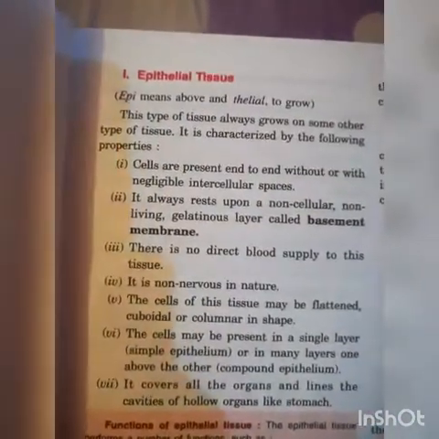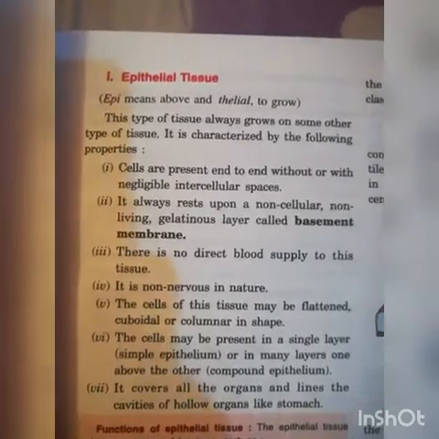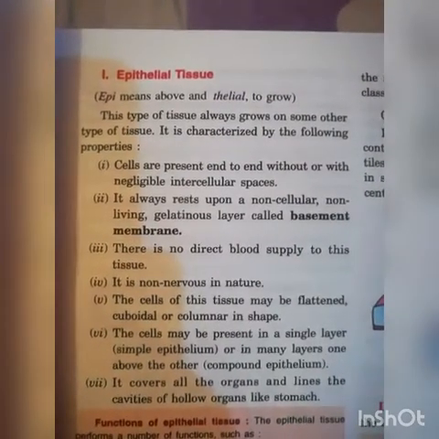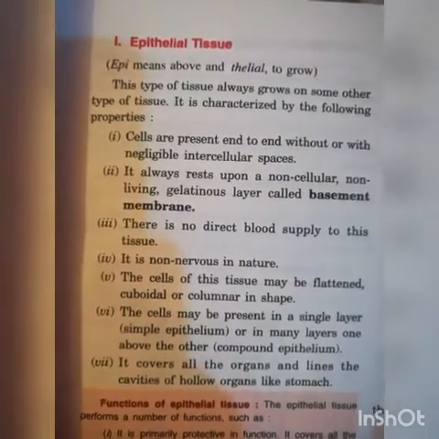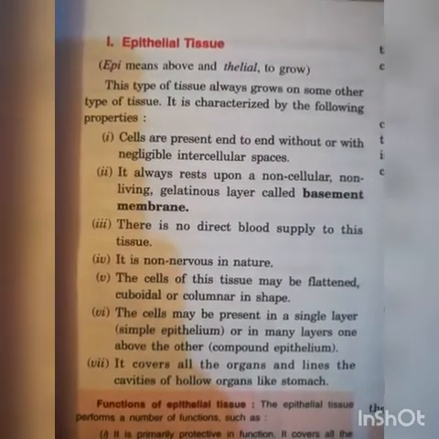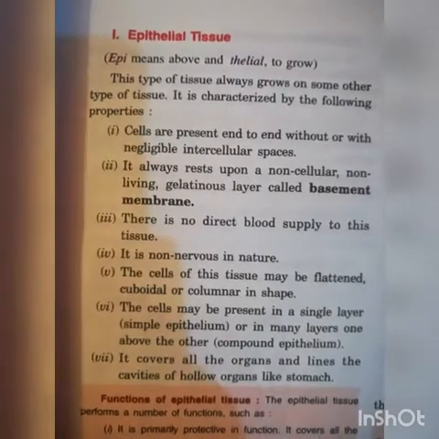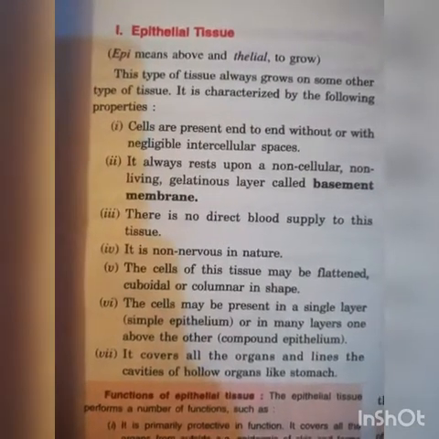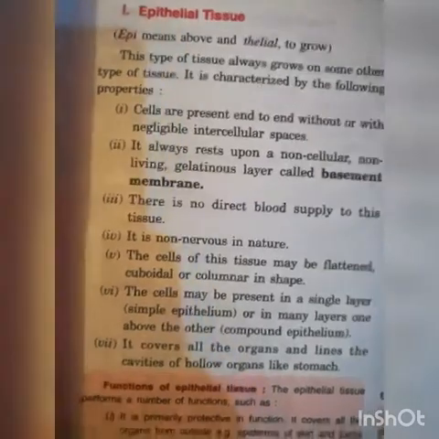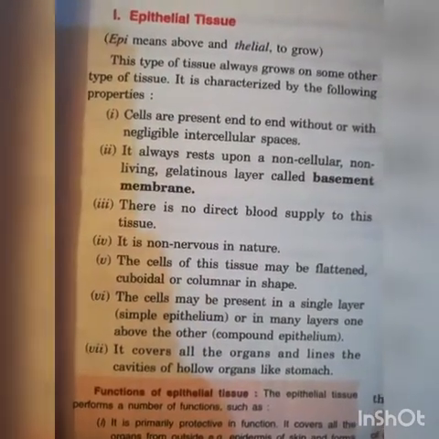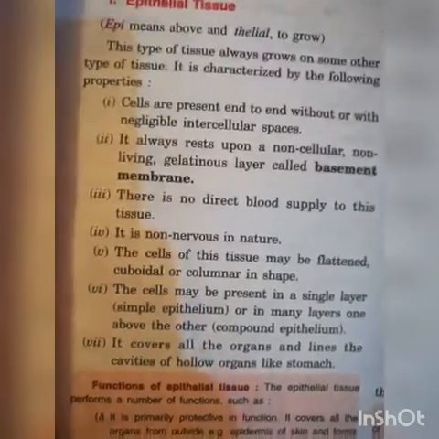Epithelial tissue that is present on the outer surface, or the surface exposed to the environment. This type of tissue always grows on some other type of tissue. It is characterized by the following properties or features.